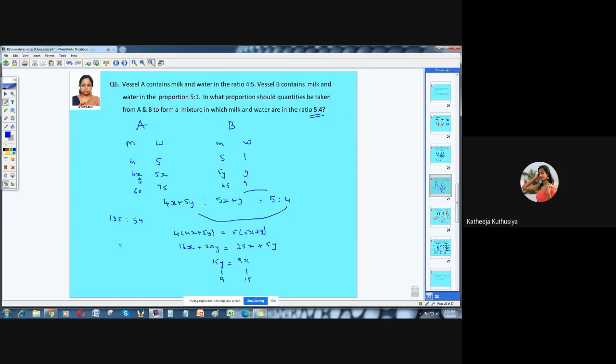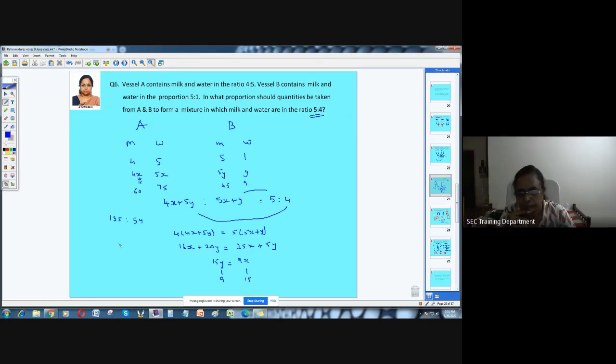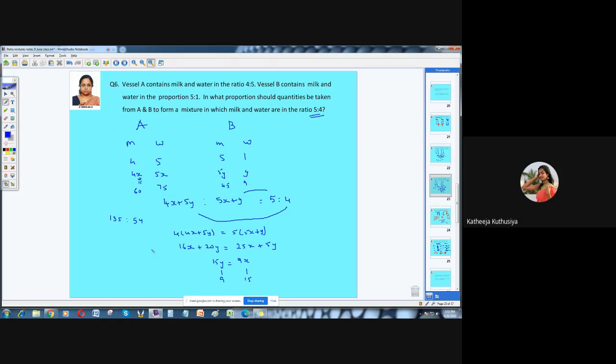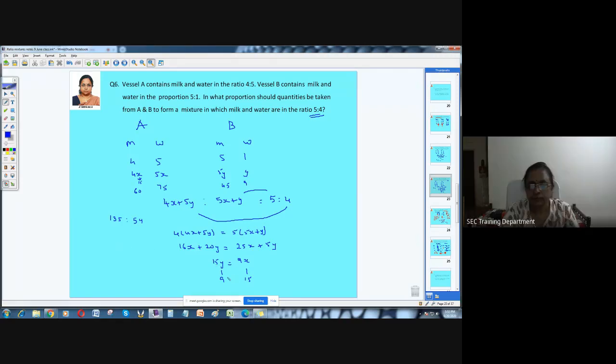No, ma'am. The answer we got for the equation is 15y equals 9x, right? So I can still reduce it. That's why I'm getting such a big number. Yeah, maybe here also I could have reduced it.